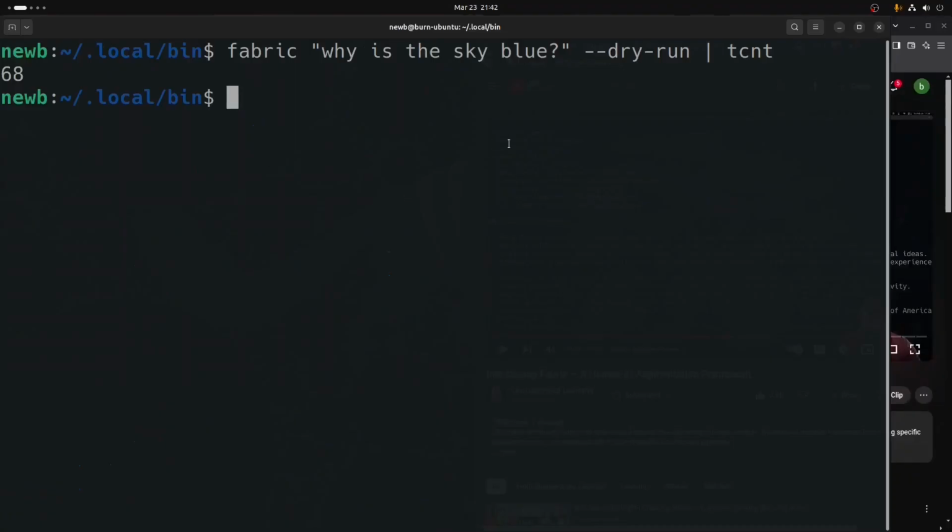When you start getting crap or garbage responses from things like extract wisdom, it's because I believe the system message, the extract wisdom pattern, is being ejected because we've gone over the context window limits.